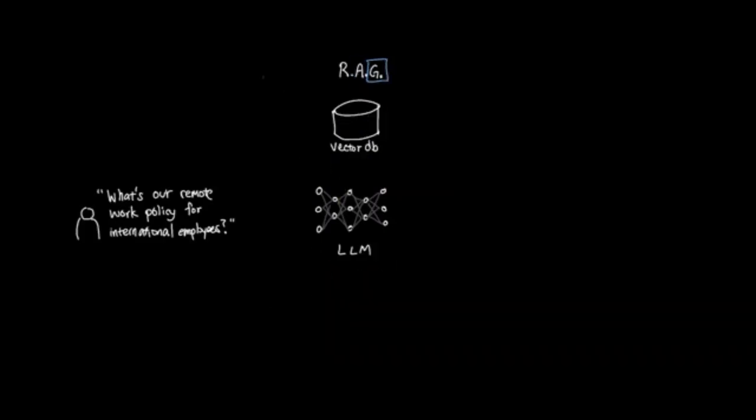The final step of RAG is generation. This is the step where the AI assistant generates the response given the semantically relevant data retrieved from the vector database. So the initial prompt says, what's our remote work policy for international employees? The AI assistant will now demonstrate its understanding of your company's knowledge base by using the documents that relate to remote work and policy. And since the initial prompt specifies a criterion of international employees, the generation step will use its own reasoning to wrestle with the data provided to best answer the question.